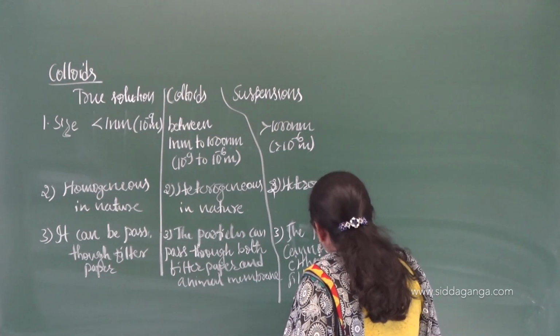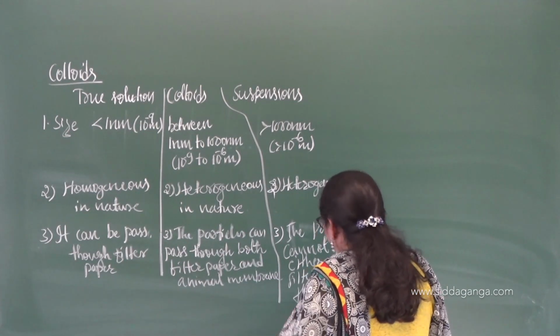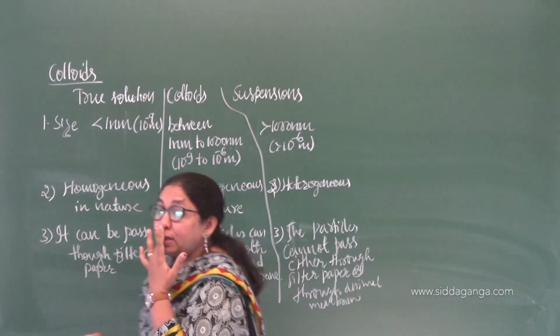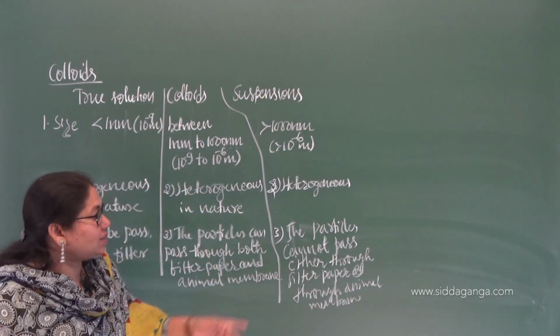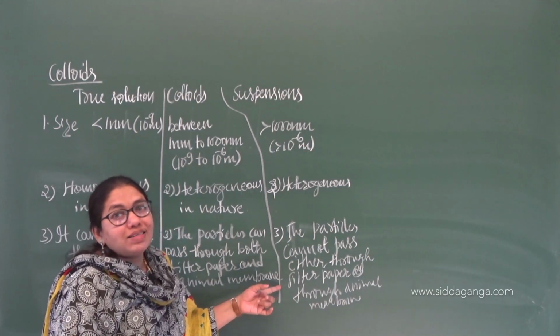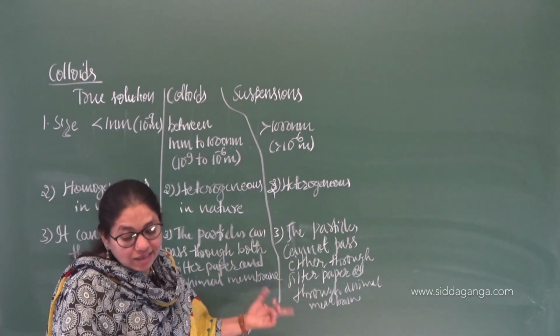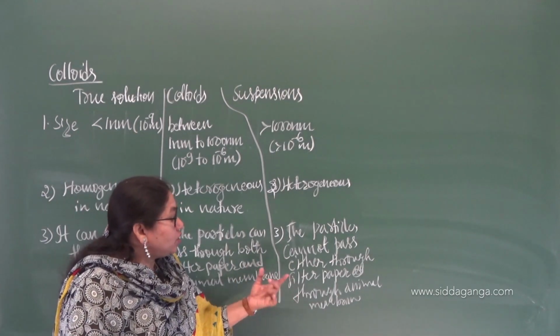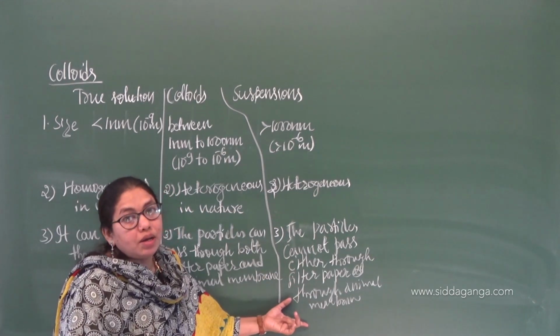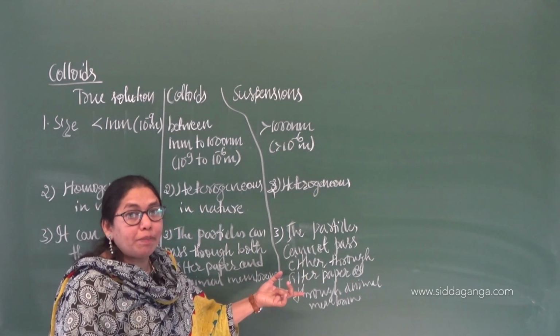This is the next difference we can give between the true solutions, colloids and the suspensions. As their size is larger, they cannot pass through the animal membrane or through the filter paper.